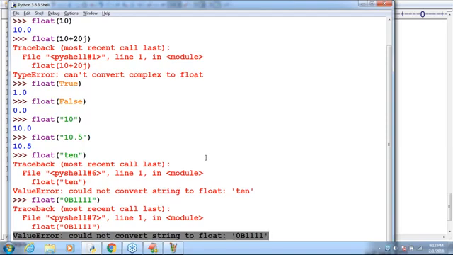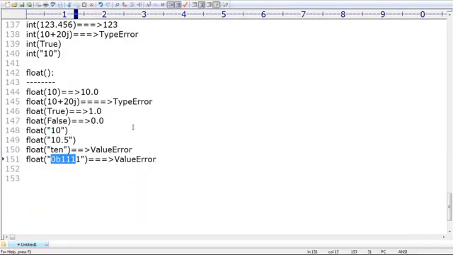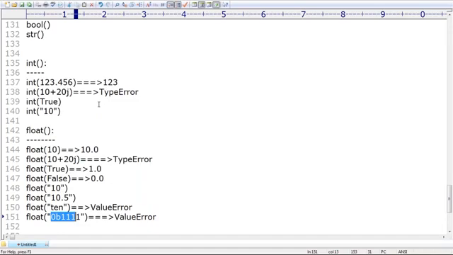This is about how float is going to work. Next, whenever we are trying to convert str type to float type, compulsorily the str type should be either an integral value or a floating point value, and should be specified only by using base 10. Remember that, sir. Okay, that's all. These are the two conversion functions we covered, sir.